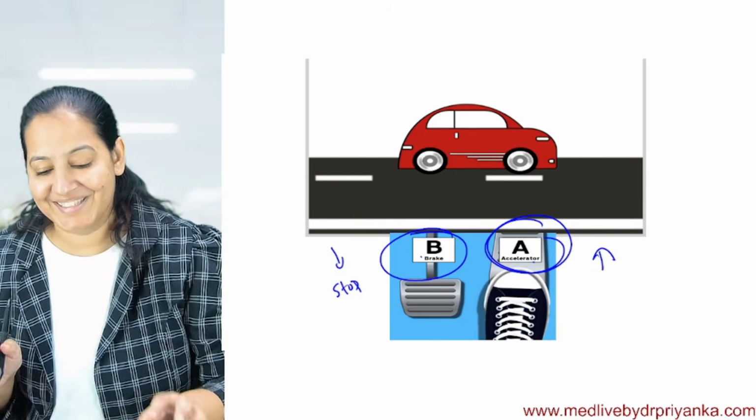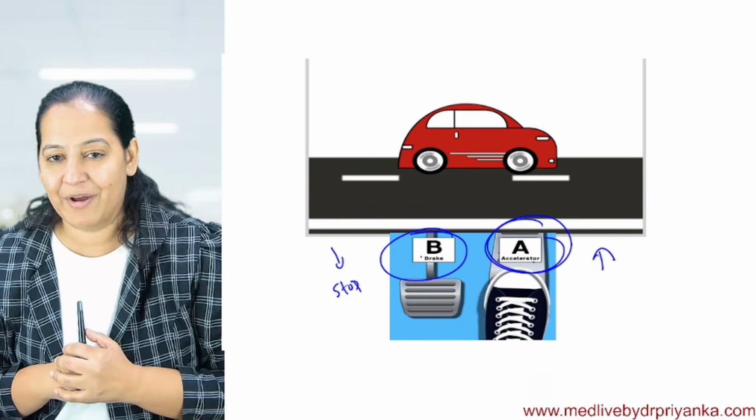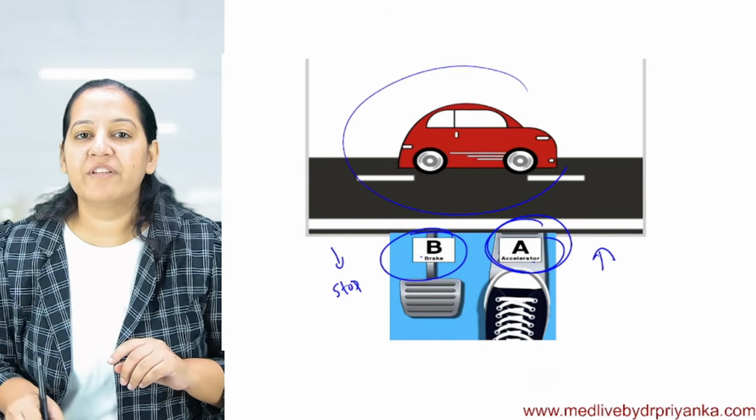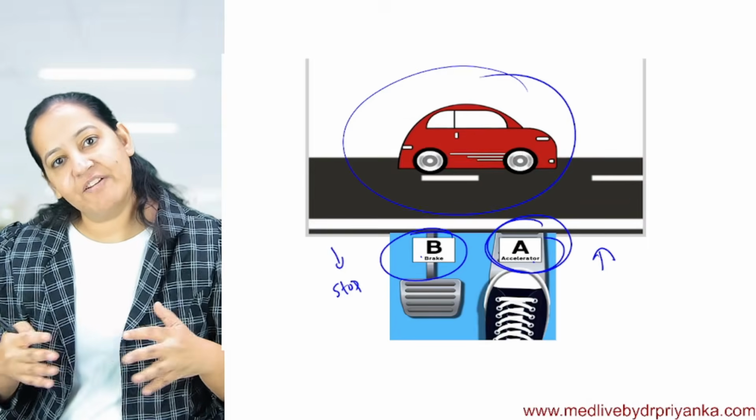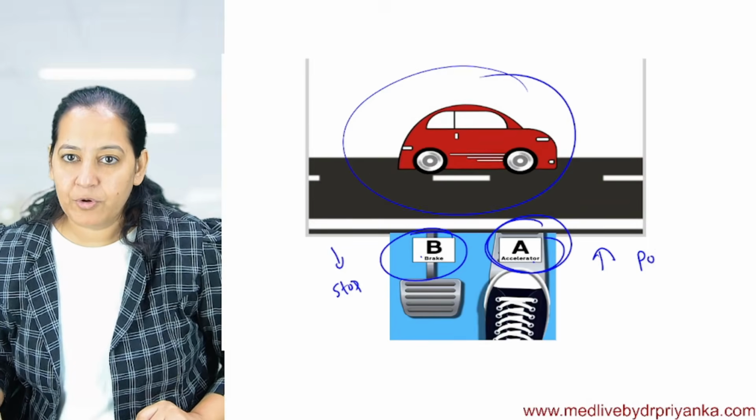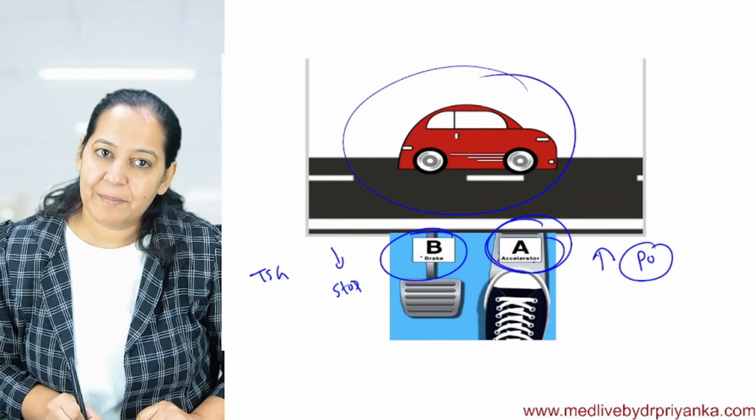Say, ma'am, what you are teaching us, it's not a driving session. Wait. I'm coming to the point. So compare the car with the human body. This car is the human body. In our human body, the body is having both the genes. The body is having proto-oncogene. The body is having tumor suppressor gene.